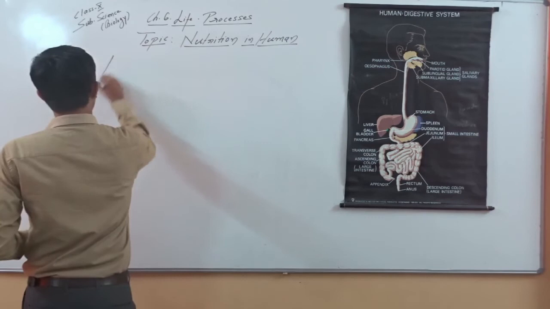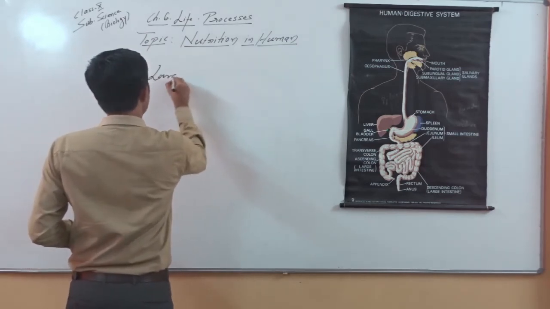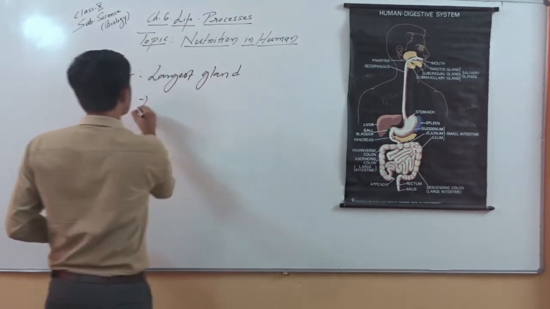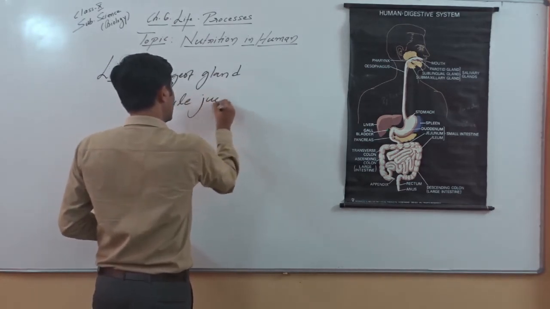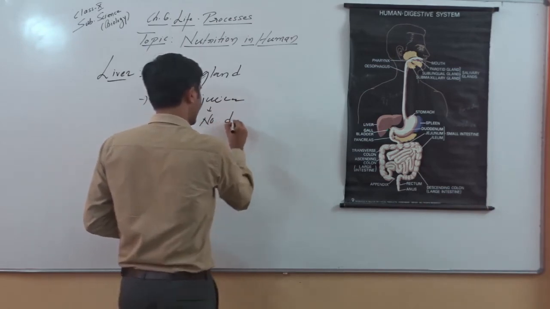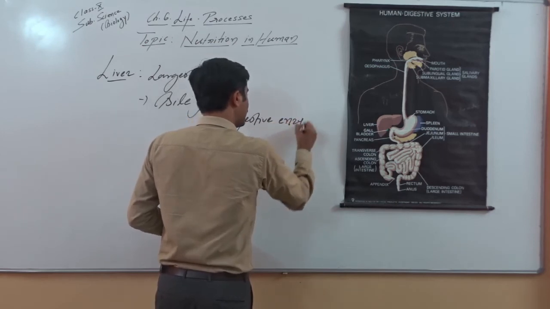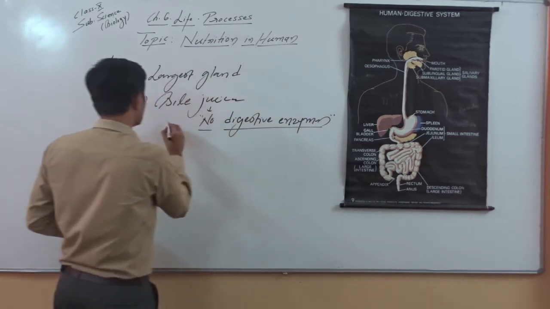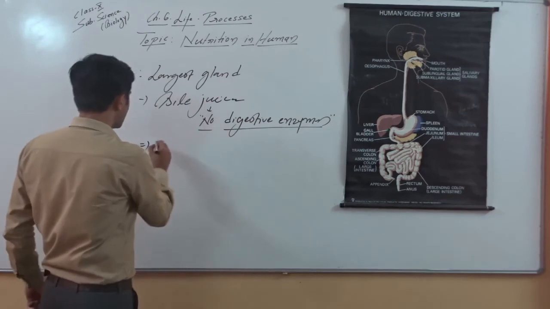Okay, so the liver, we know this is the largest gland. Its secretion is called bile juice, but remember, in bile juice there is no digestive enzyme. No digestive enzymes are present. This is very important to note here. Bile juice contains bile salts. No digestive enzyme, only bile salts, helping.